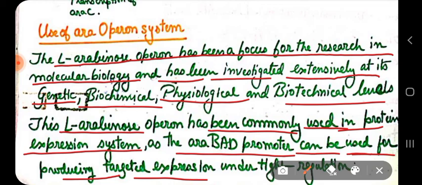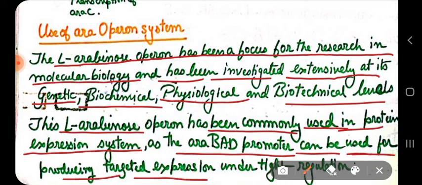For example, if we can fuse the ARA-BAD promoter to a gene of interest, then expression of the target gene will automatically be regulated by the level of arabinose.